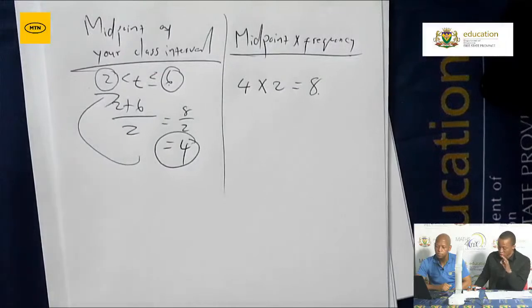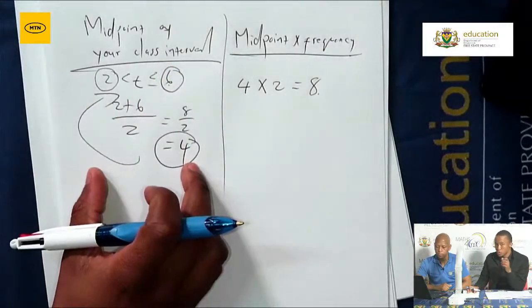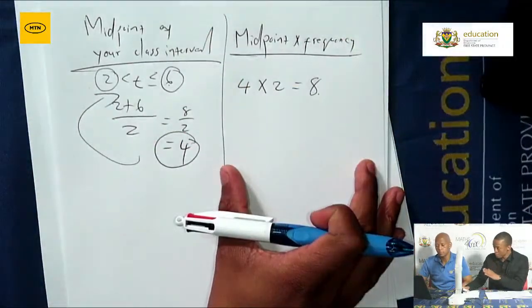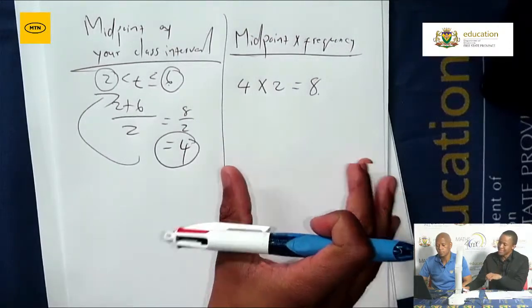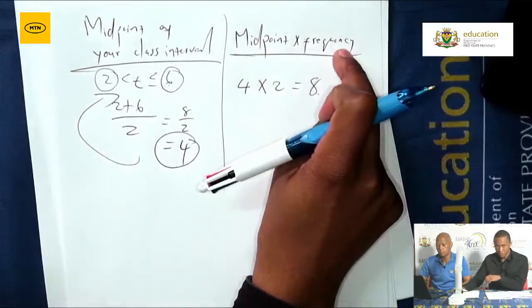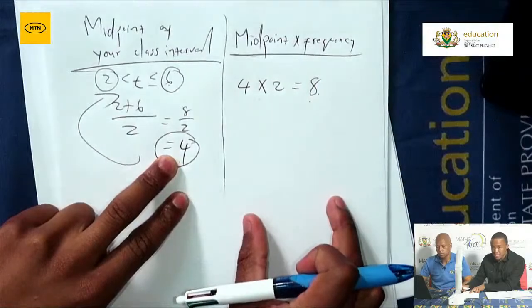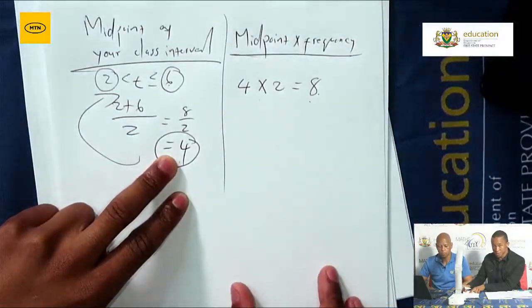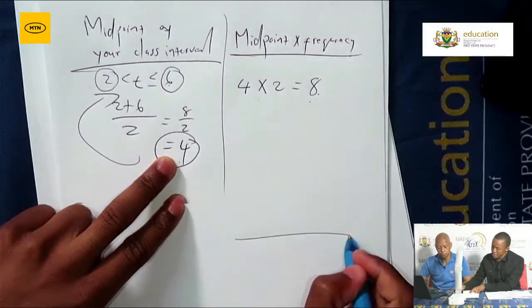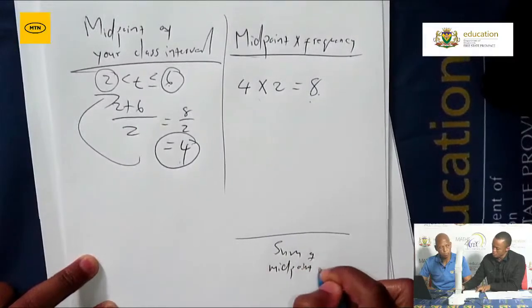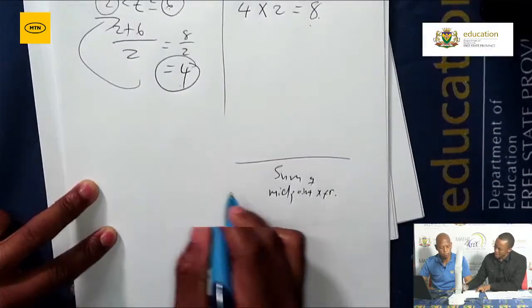So the procedure, I want to repeat again, to find the estimated mean in grouped data. Remember to find the midpoint of your class interval, lower boundary plus upper boundary divided by 2, and then open up another column on your answer sheet for the midpoint multiplied by the frequency. That's when you take your midpoint times your frequency, and then thereafter you add all of your midpoint multiplied by the frequency. You add all of them, and then you take the sum of the midpoint multiplied by the frequency, and then you divide it.